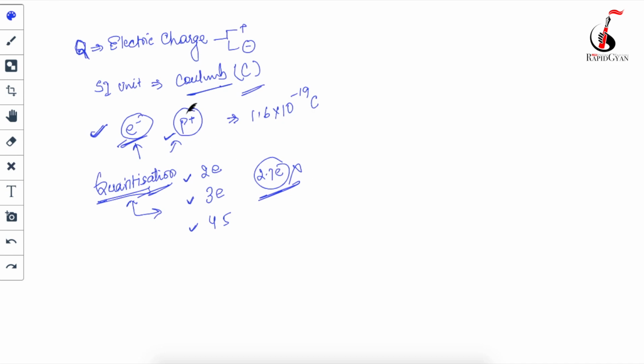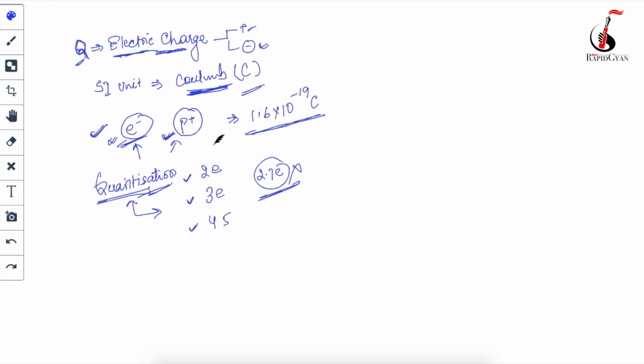So I will just repeat once again. Electric charge is denoted by the letter capital Q, and electric charge can be positive or negative. The SI unit of charge is coulomb. The smallest value of the charge is either 1 electron or 1 proton. The magnitude of both is the same, 1.6 x 10^-19 coulomb. The only difference is that electrons have negative charge and protons have positive charge.